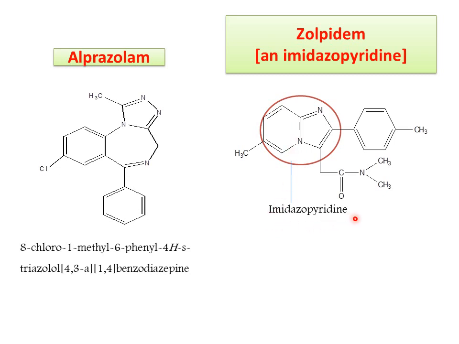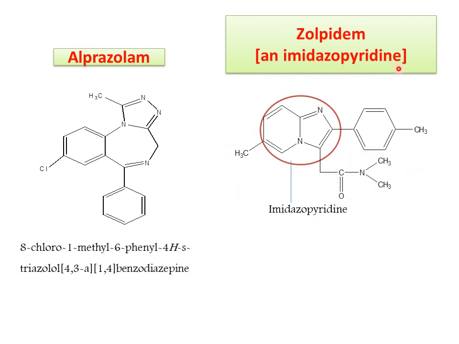This is an imidazopyridine nucleus. This is an imidazole ring, and then this we can name as pyridine. Both combined give an imidazopyridine ring. For this imidazopyridine ring, it consists of a methyl as well as a toluene, and we have a substituted amide derivative. This is the structure of zolpidem.